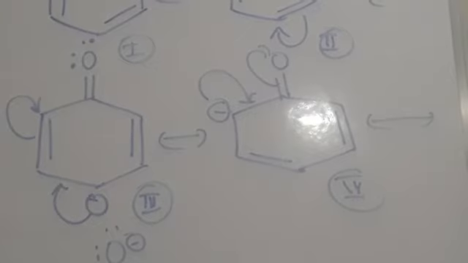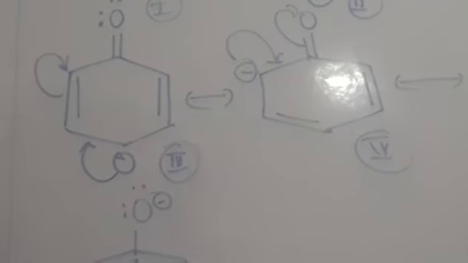So overall in all these resonating structures, electron density is more at ortho and para positions. Okay, so that's why phenol undergoes electrophilic substitution reaction. The electron density increases in the ring.